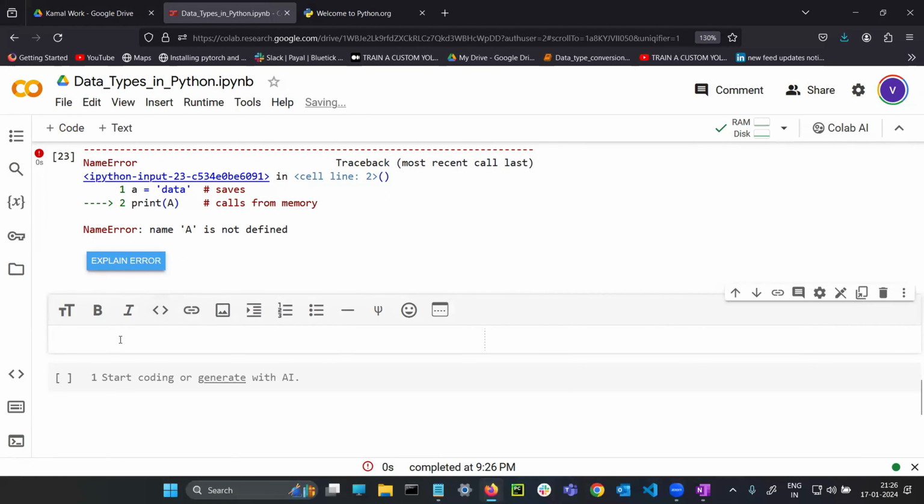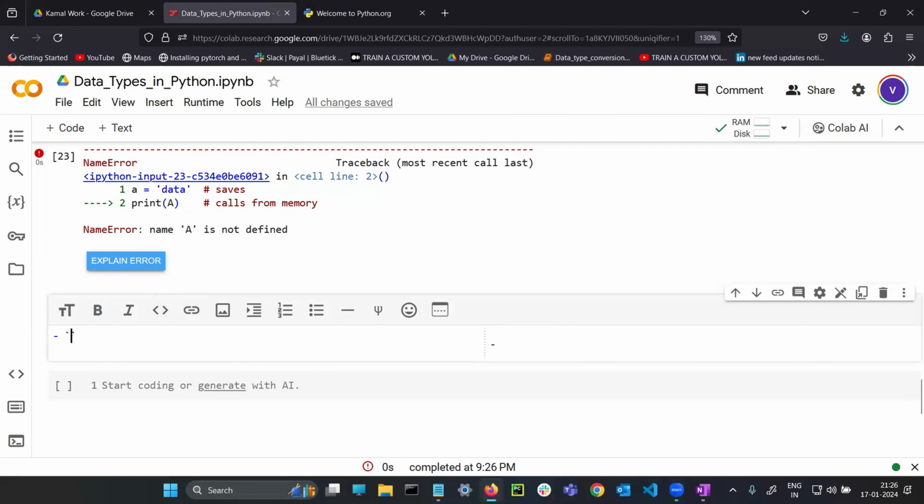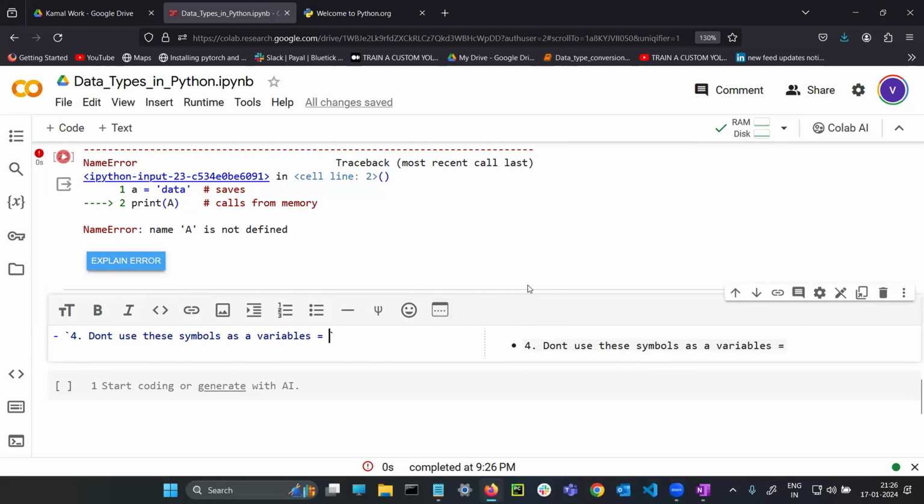Last rule is rule number 4. Don't use these symbols as variables.